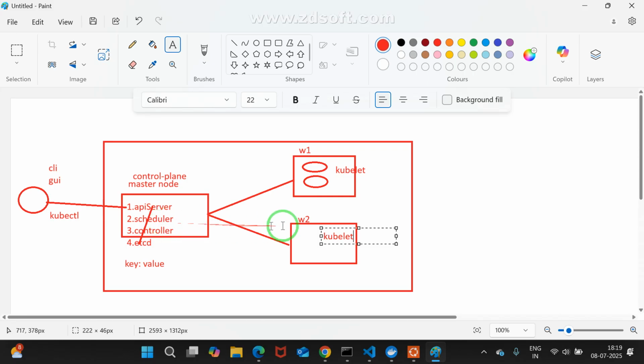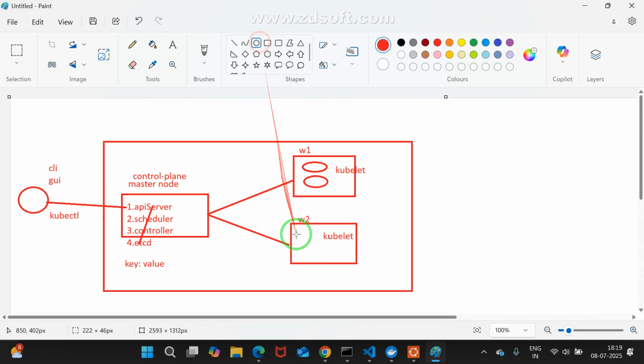Finally, it tells worker two, hey, we have more resources there, try to create. Again the kubelet, based on the kubelet only, we are going to create a pod. Everybody understood, right? Any difficulty up to this point? Please respond. Clear? Good. Yes.